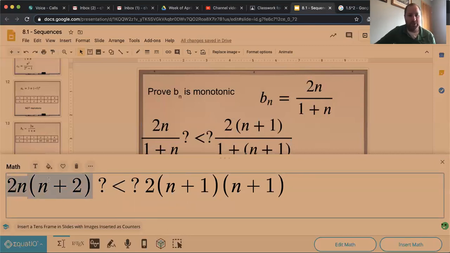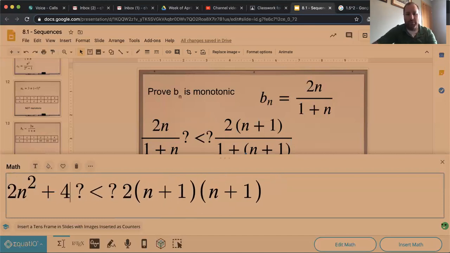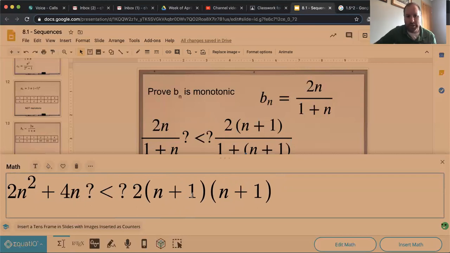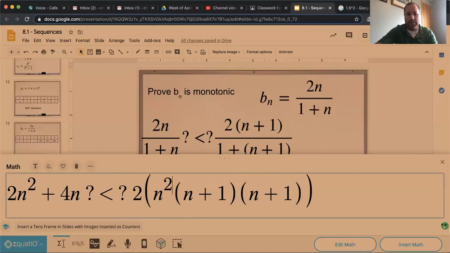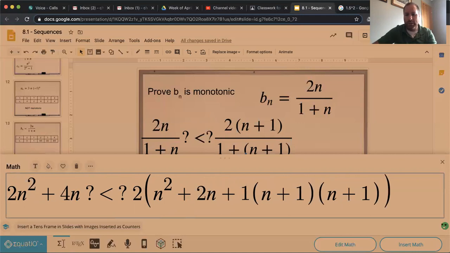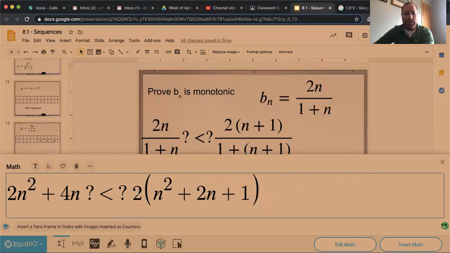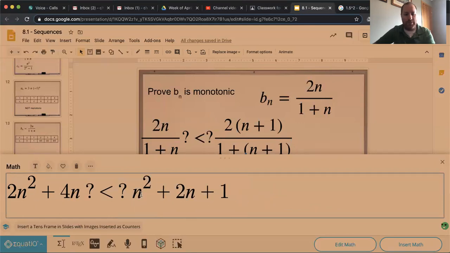This side here would be 2n squared plus 4n. So we'd have 2n squared plus 4n. And then over here, well, first we distribute this part. That would be n squared plus 2n plus 1. Now we're going to double everything in there, so we're going to double all that stuff. So we have 2n squared, 4n plus 2.